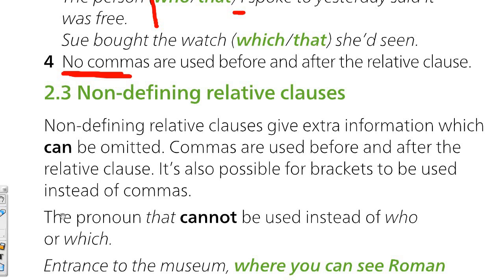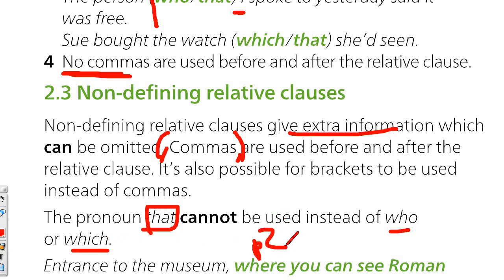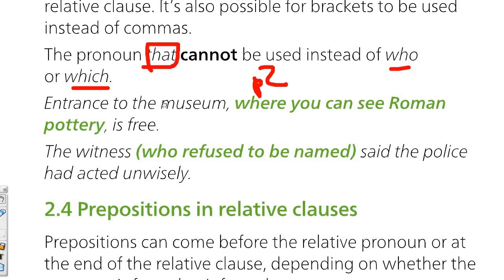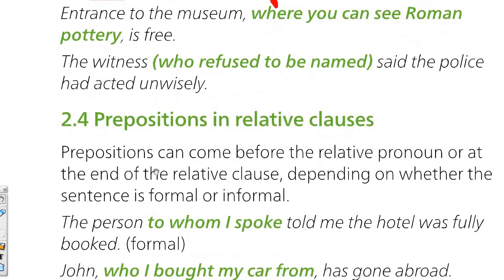Then you have non-defining ones. Remember the ones that can be omitted. They give extra information, and that information appears between commas. So imagine that the commas are parentheses, so you can remove what's between parentheses. Okay. Important, you can't use that instead of who and which. This is relevant for part 2. Remember, when you have to fill in with one gap. So if you have a comma, you can't use that. Okay, and just to substitute who and which.